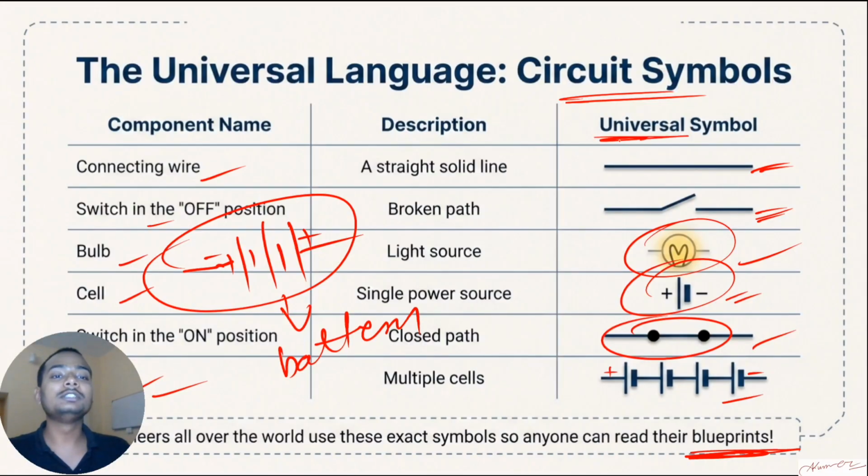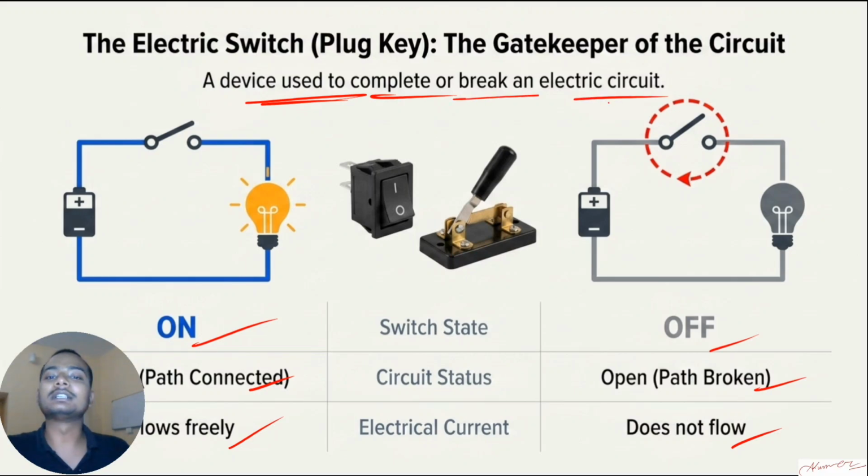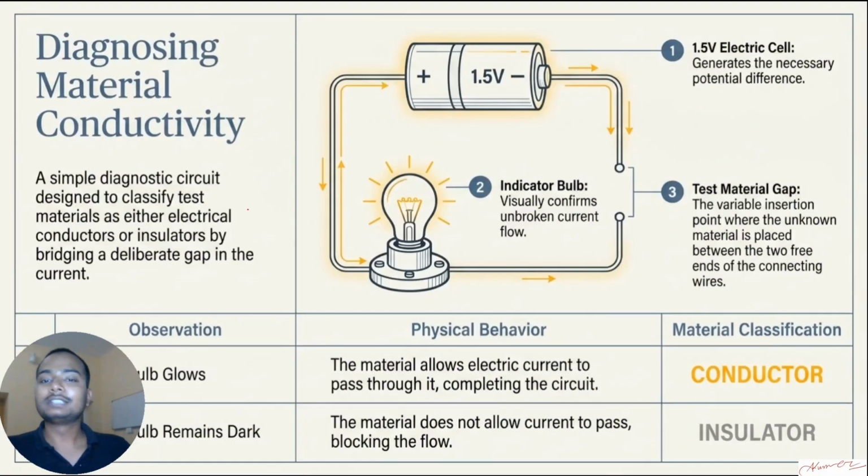So that's why we use these symbols. Also, it is a universal symbol. It is used by everyone. Clear? So this one about the switch, I discussed already, I guess. When the switch is in on position, the circuit is closed and the electrons flow easily. When the switch is off, the circuit is broken and the bulb does not glow. So the main work of the switch: it is a device which is used to complete or break an electric circuit. Clear? Clear till here, I guess.